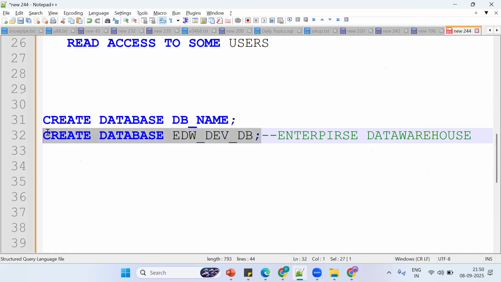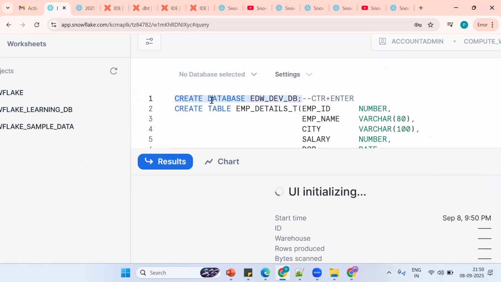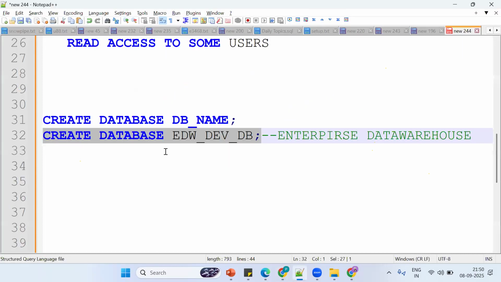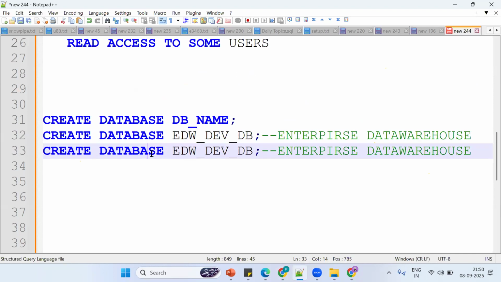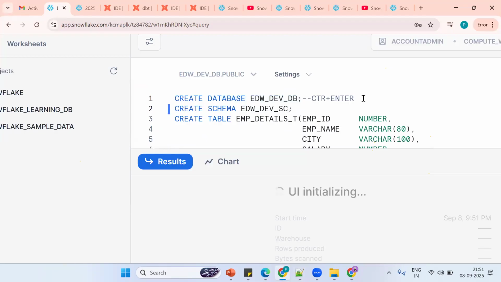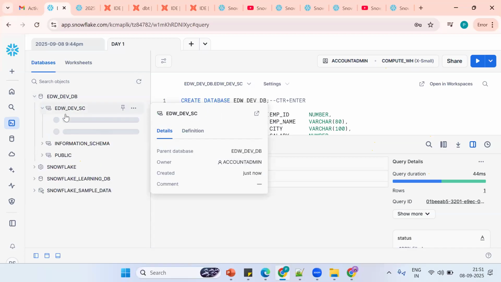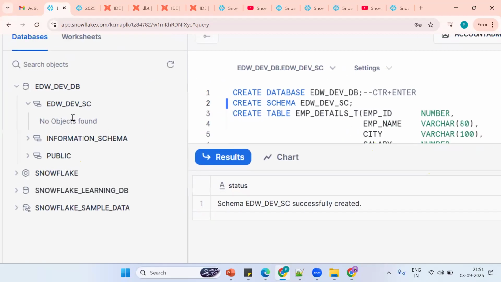Where do you want to create this one? In the Snowflake UI, the user interface. See what the shortcut is? Control plus Enter is the shortcut. So let me create the database. Database created. Next, what should we create? We should create a schema, a logical representation to store objects. So database created, then schema. If you refresh now, your database is this, your schema is this.